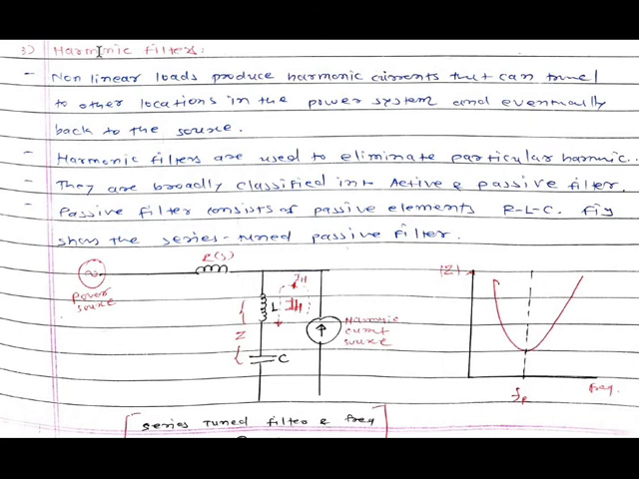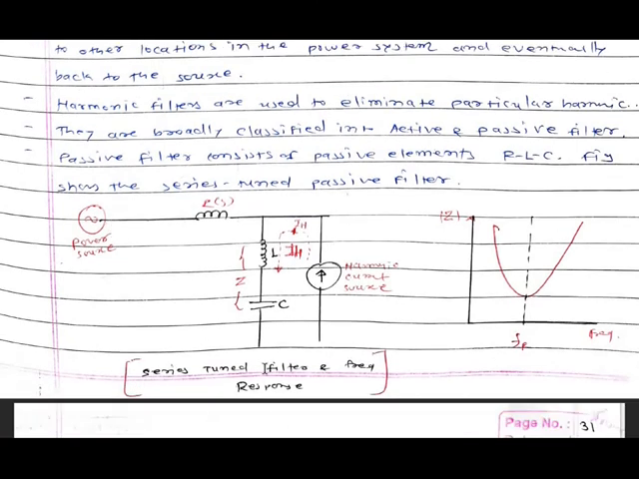Now the third and last and most effective method is harmonic filters, in which non-linear loads produce harmonic currents that can travel to other locations in the power system and eventually back to the source. So harmonic filters are used to eliminate the particular harmonic, and they are broadly classified into active and passive filters. Passive filters consist of passive elements like RLC, as shown in the figure. The figure shows the series tuned passive filter.